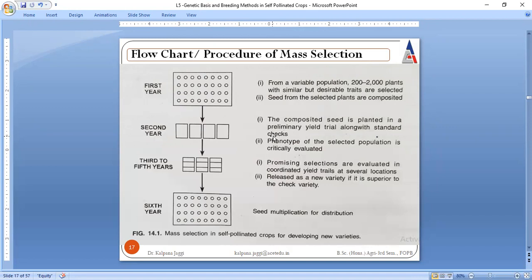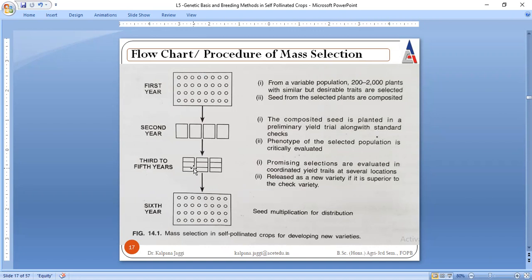If we are not taking any standard against these trials, then there is no point in conducting the trials, because you are not going to come to know what results were required and what results were not required. You get that information from the standard checks only. Then certain plants are selected and moved to the next years where we carry out multi trials.